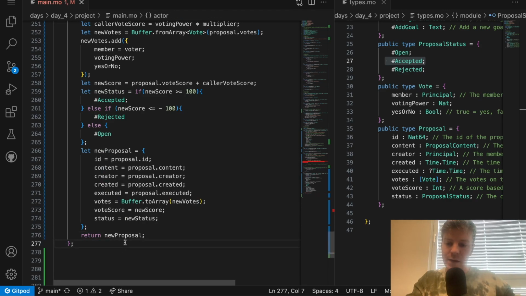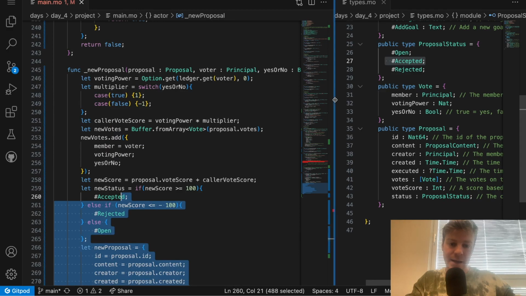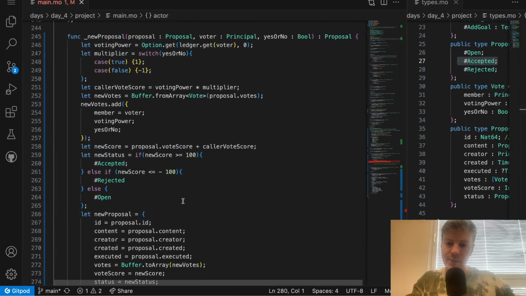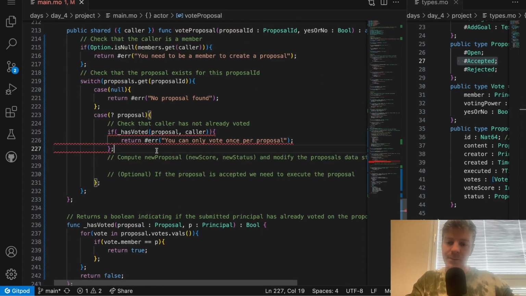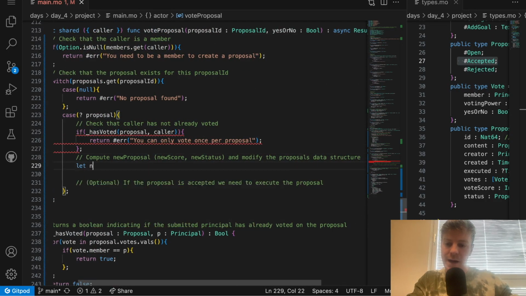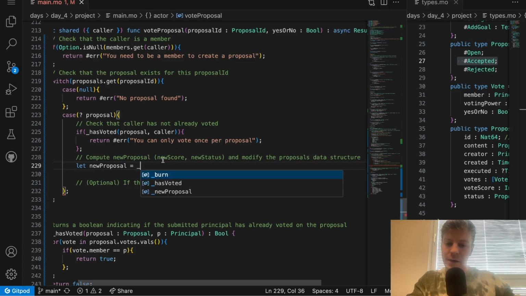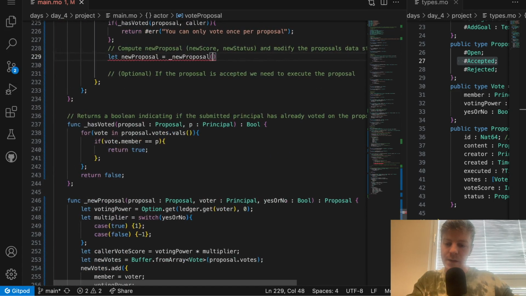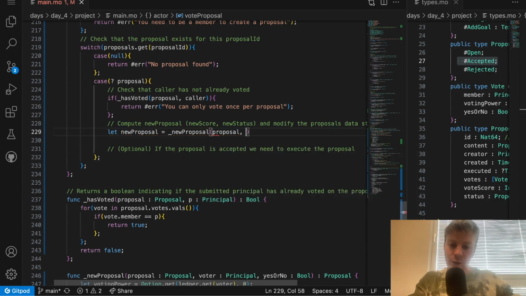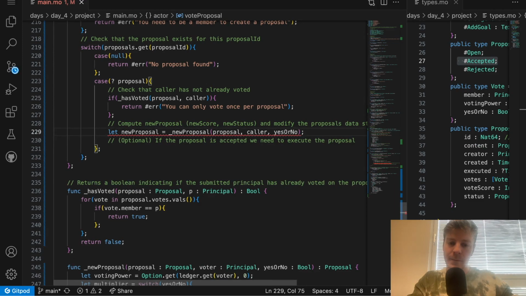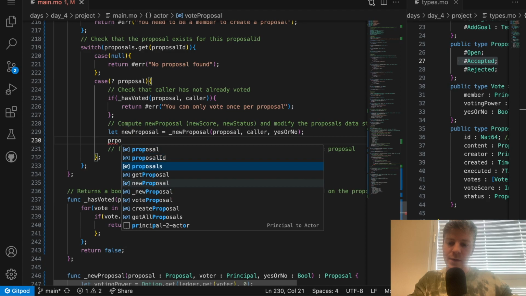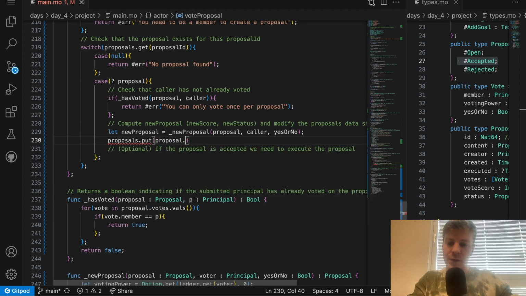So we have all this code, which is slightly long to write, but when we use that in our method, we can make it very simple by just doing let new proposal is equal new proposal, and we pass the parameters. So proposal, the old proposal, the voter, which is the caller, and yes or no. And then we can do proposals.put, proposal.id, and new proposal. So we are replacing the data structure with the new proposal.